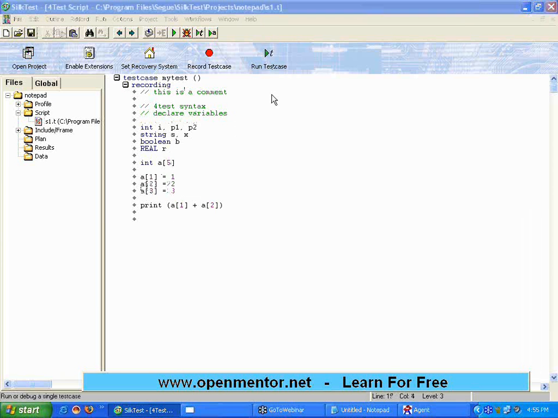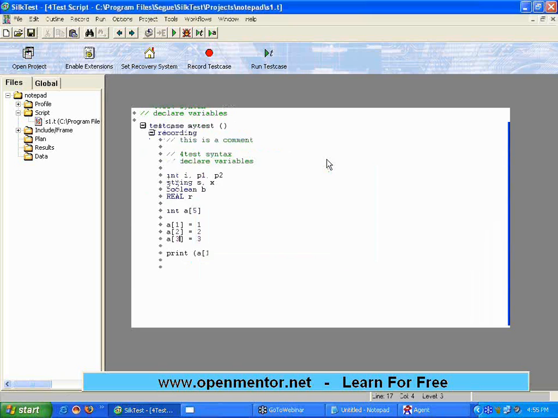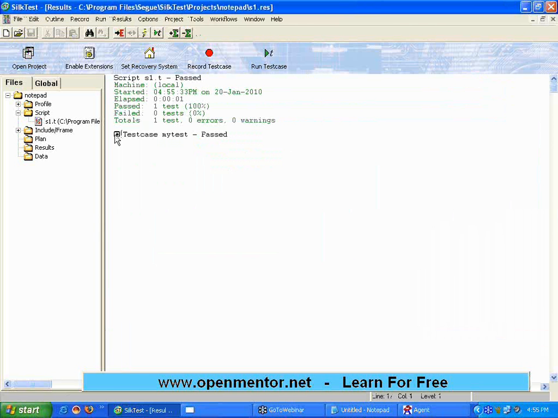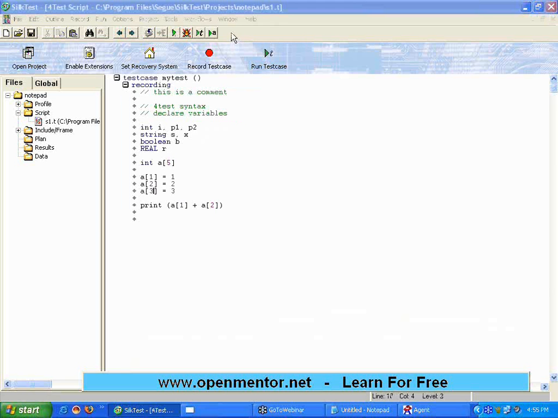Now, once I execute this test, it comes back. It is taking a of 1 plus a of 2, 1 plus 2 equal to 3. This is a very simple mechanism. As a concept, an array is nothing but a collection of variables. Only thing is, instead of me declaring variables P1, P2, I am using a of 5 or P of 5. That's the notation.